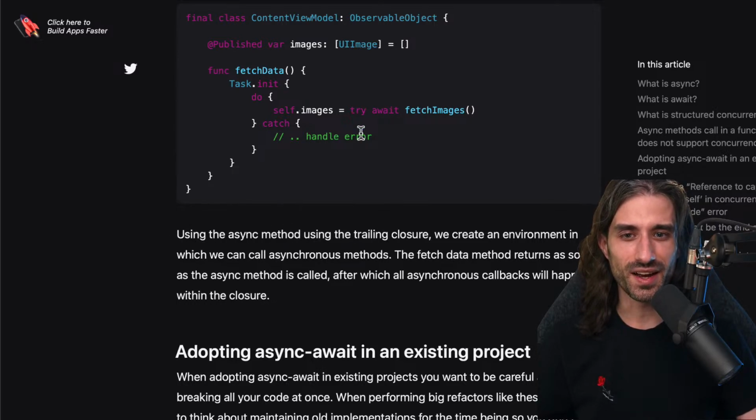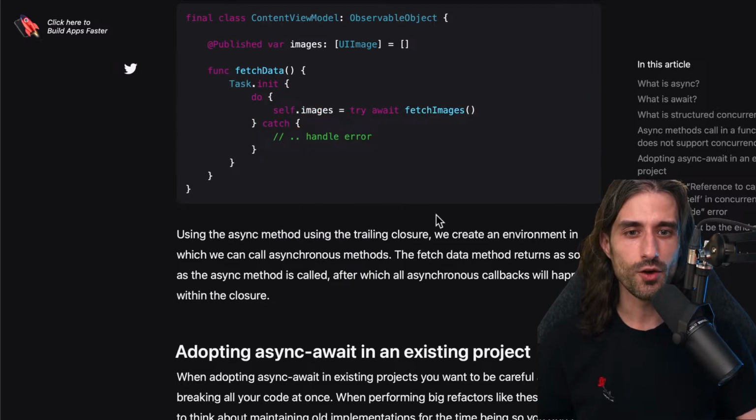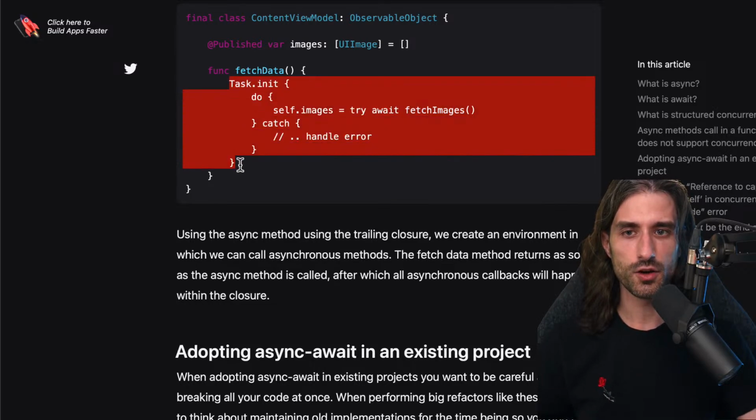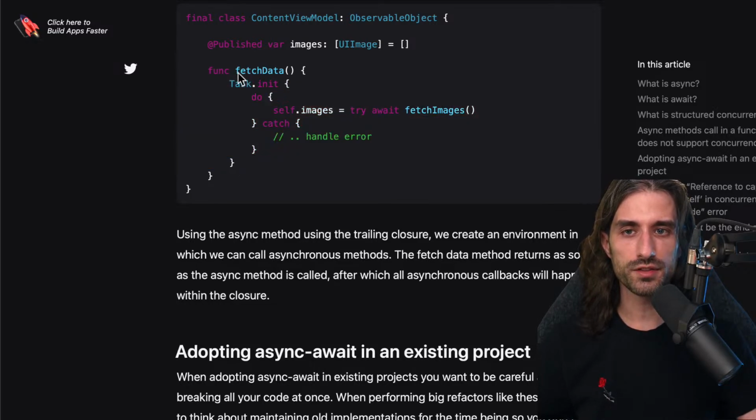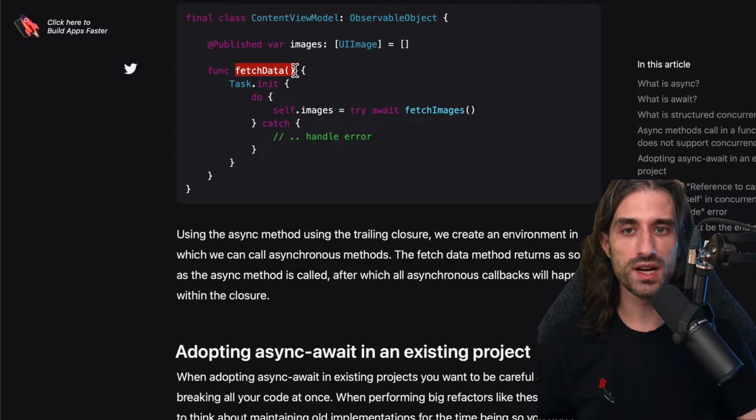Basically, using the async method inside this trailing closure we pass to the init of Task, we create an environment in which we can call asynchronous methods. The fetch data method returns as soon as the async method is called, after which all synchronous callbacks will happen within the closure. So what's important to understand is that this will create a task, but the function fetch data will keep executing. And so here, since there is no other instruction inside the method after creating the task, the method will return and the rest of the code will keep executing.